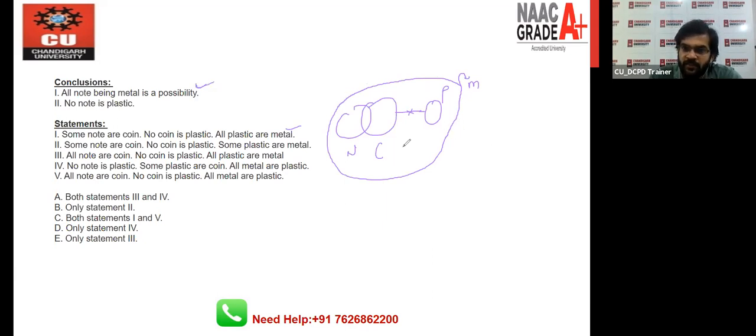No note is plastic. This is wrong, because in this diagram we can see that no note is plastic. So that's why statement number 1 is 100% wrong. Remove it. It means option number C cannot be the right one. Remove it, so there is no need to check the fifth one.